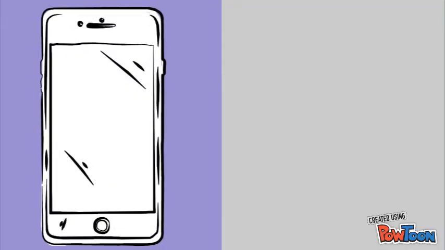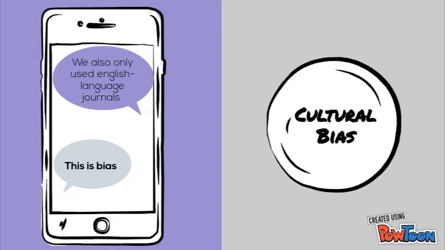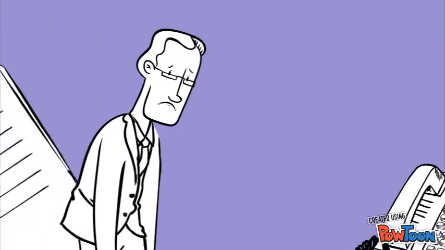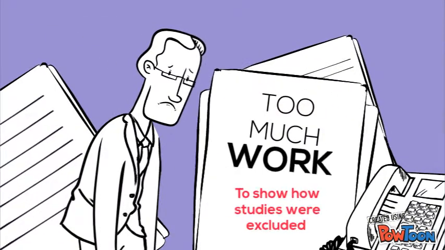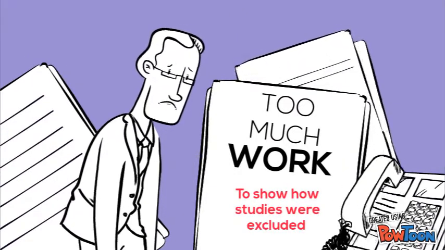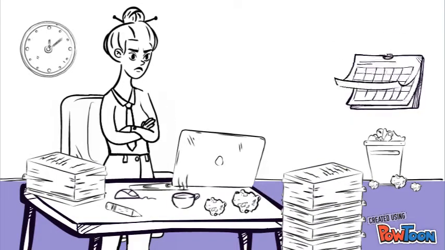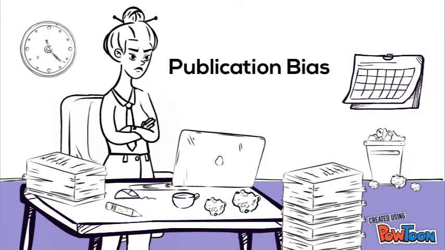Firstly, the authors limited their search to English language journals only. This type of limitation evokes a cultural bias whose relevance should be discussed. Secondly, with no dramatic representation of why studies were excluded from the review, the reader is unaware of if the studies were excluded due to negative findings. Such a limitation leads to a publication bias, which prevents a complete assessment of the research question to take place.